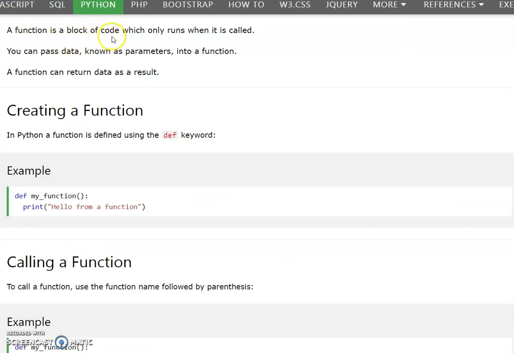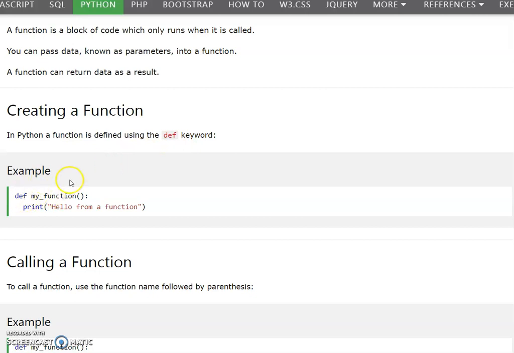A function is a block of code which only runs when it is called. You can pass data, known as parameters, into a function. A function can also return data as a result. First we are going to create a function. In Python a function is defined using the def keyword. Def means definition. We are defining the function, that is, we are saying what the function is going to do, what task it is going to do.